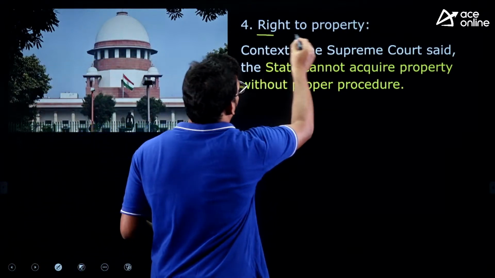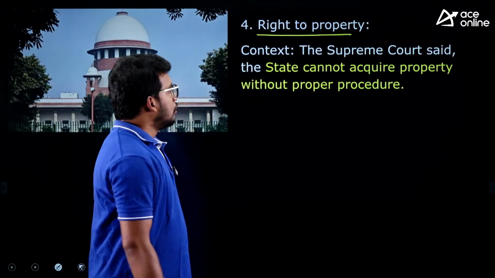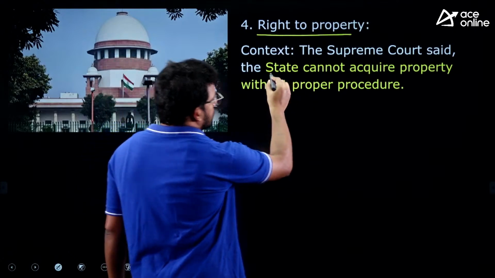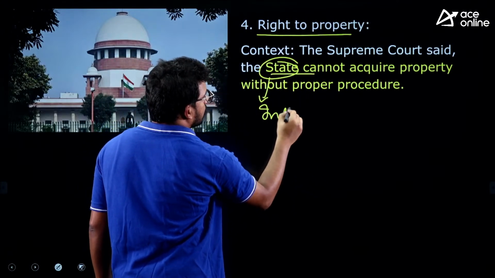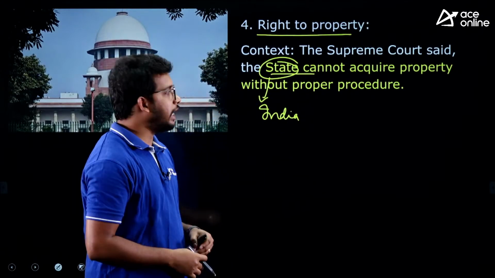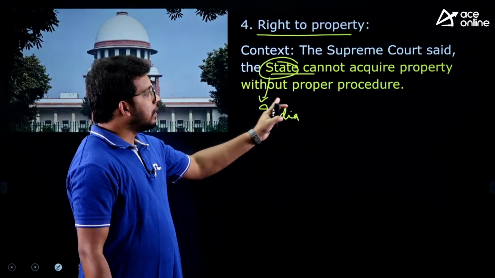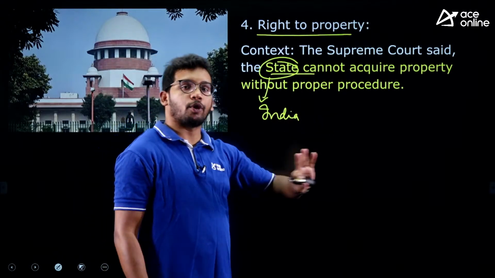article, that is right to property. This was also taken from The Hindu. The Supreme Court said the state here means India. It is a social term or political term, right? State means not state governments, rather it is the country, the nation, right? So it is saying that the country cannot acquire property without proper procedure.